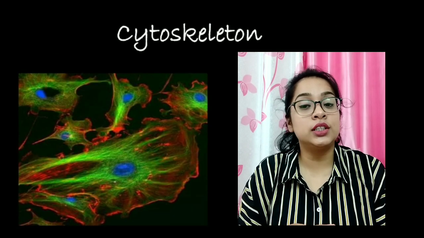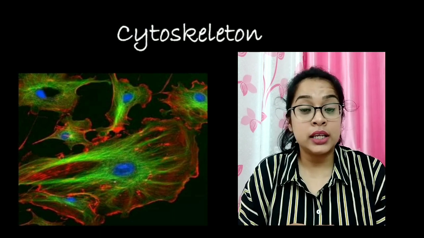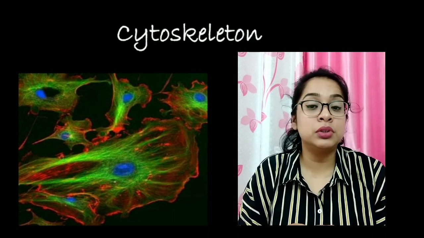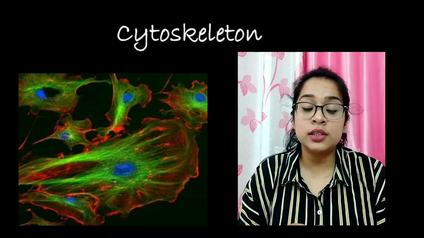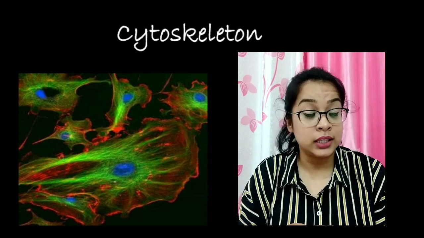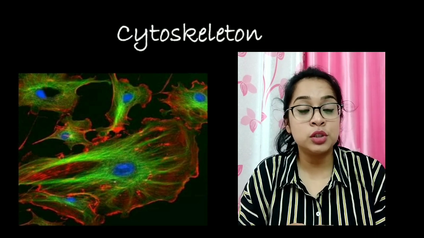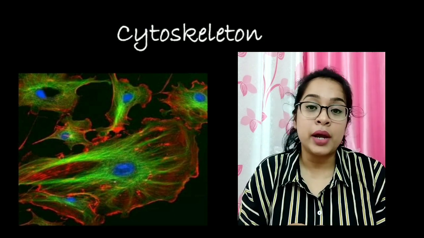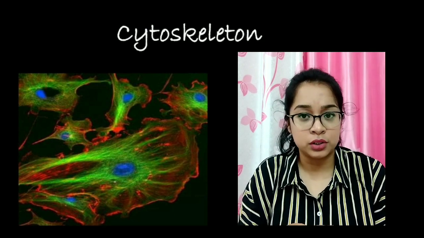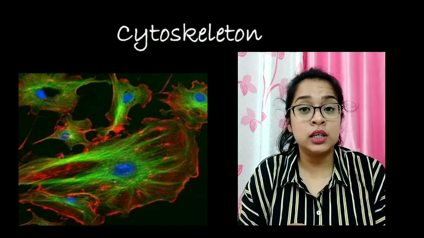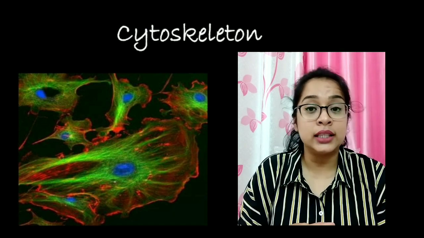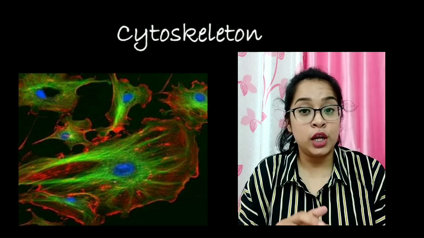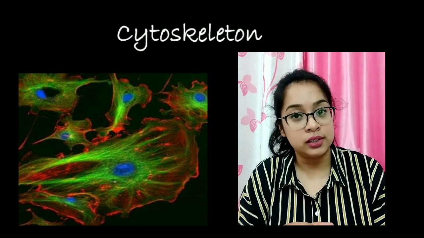Cytoskeleton gives the physical structure to the cell. It maintains the shape of the cell and it helps the cell to move. Cytoskeleton is made up of two types of things. One, microtubules made up of tubulin, which are tubular in structure, and two, microfilaments, which are thread-like substances. These two give the compressional support and the tensional support in order to maintain the shape of the cell.